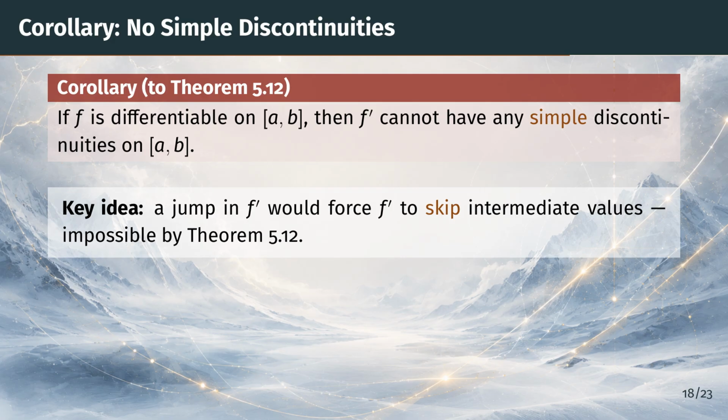At a jump, the one-sided limits of f prime exist but leave a gap, and every value inside that gap would be skipped by f prime near the jump point. But theorem 5.12 says a derivative can never skip intermediate values. Let's make this picture explicit on the next slide.